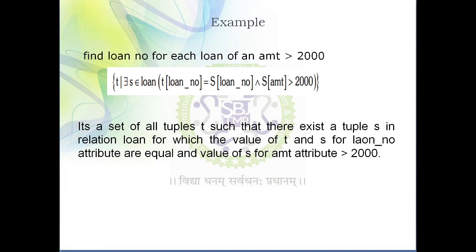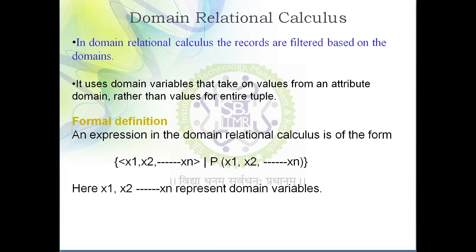What you need to remember in tuple relational calculus is that whenever we need to fetch tuples from a table that satisfy a given condition, we use tuple relational calculus, and it makes use of a tuple variable. Next we'll move to another type of relational calculus, that is domain relational calculus. In domain relational calculus, we are focusing on attributes of the table. An attribute is also called a domain. So in domain relational calculus, the records are filtered based on the domains of an attribute.